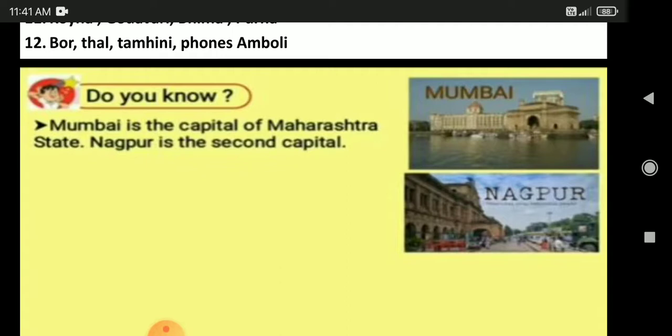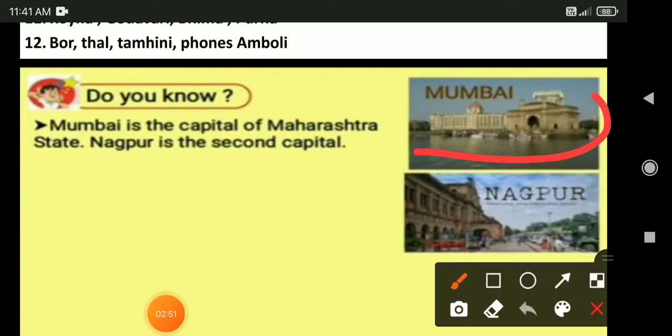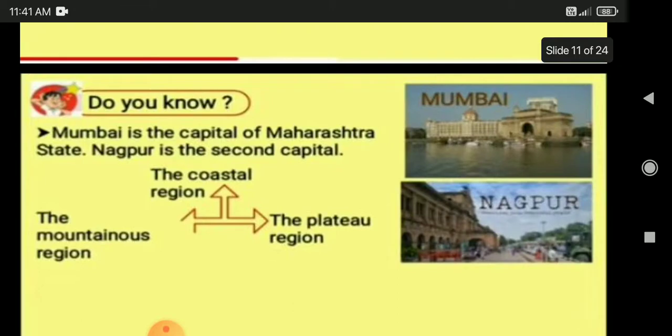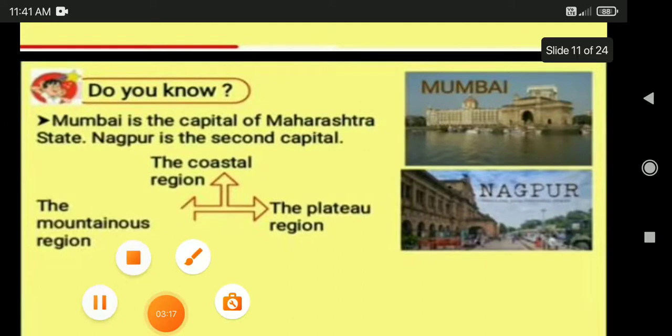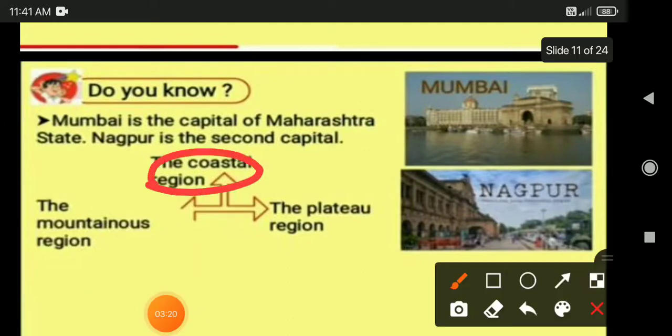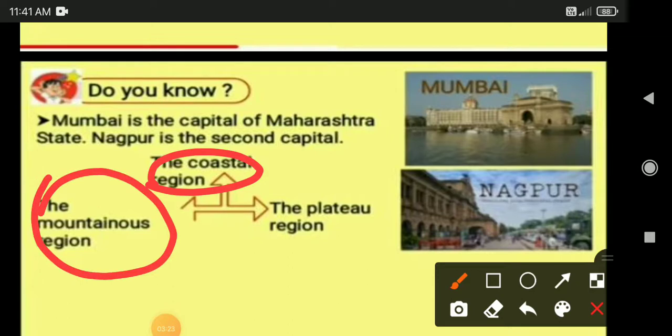Can you all see the image? This is Mumbai, the main capital, and Nagpur is the second capital. According to its physical features, Maharashtra is divided into three regions. That is the coastal region, the mountainous region, and the plateau region.